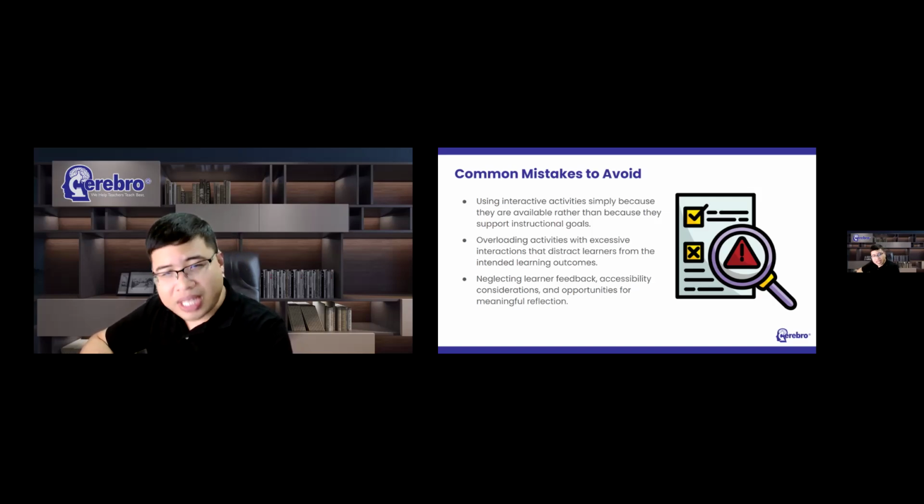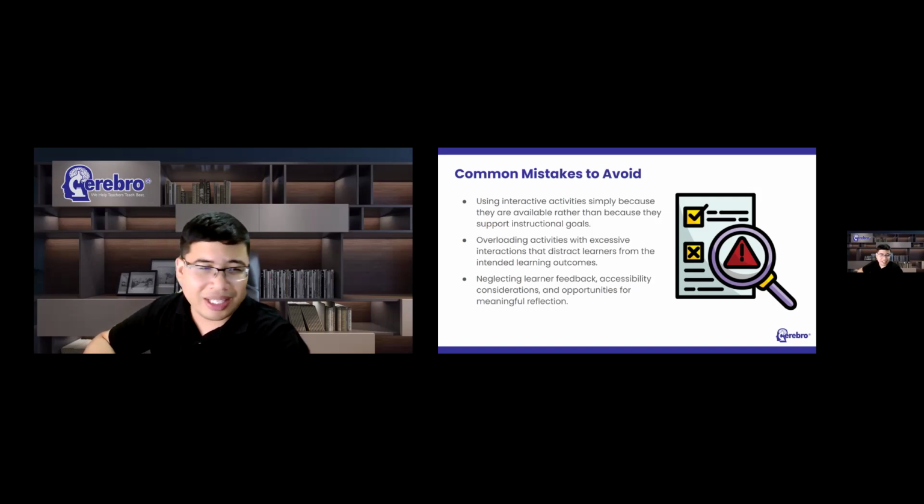And the fifth mistake is failing to review and improve activities. One of the advantages of digital learning resources is that they can be refined over time. Pwedeng i-edit, pwedeng baguhin. Pay attention to how students respond. Observe where they struggle. Identify opportunities for improvement. And good instructional design is an ongoing process.